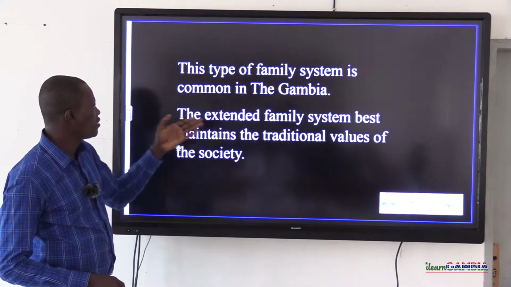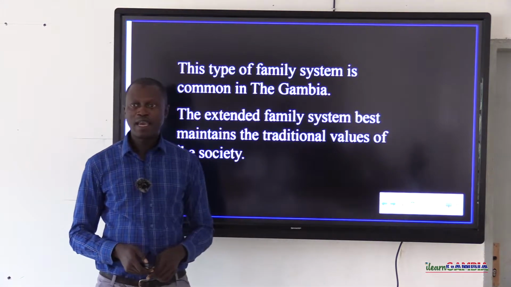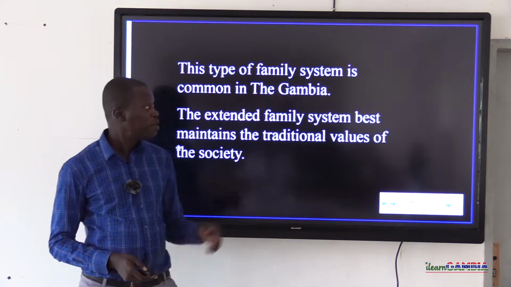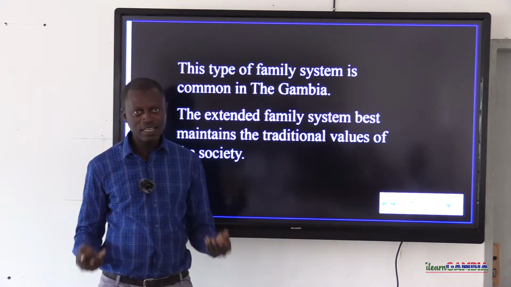This type of family system is common in the Gambia. Sometimes you may be asked in an assessment, name the most common family system in the Gambia. Obviously, your answer is an extended family.